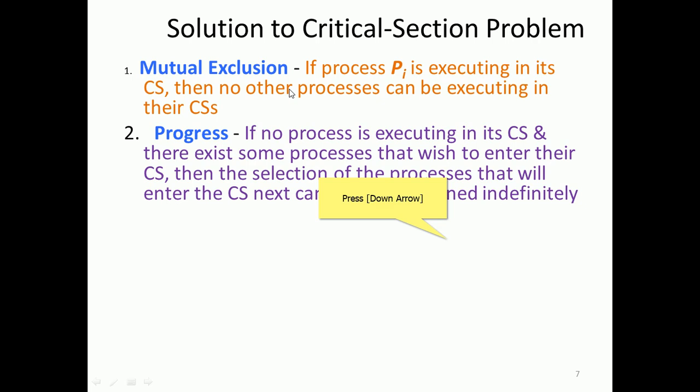So that mutual exclusion is satisfied, and the progress one wants to enter, we can allow them, provided the selection of the process that will enter the critical section next cannot be postponed indefinitely. So there should be some cyclic order. If nobody is in the critical section, whoever wishes to enter, we can allow them, but we have to consider all who are waiting. So that should go in an order.